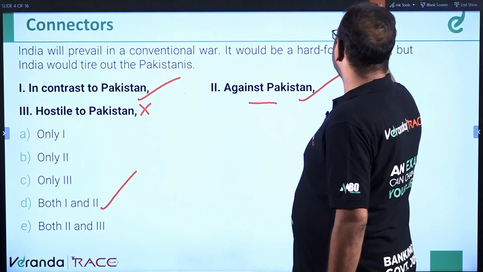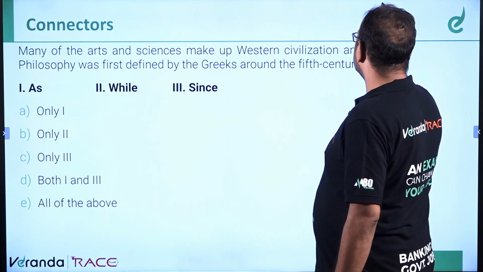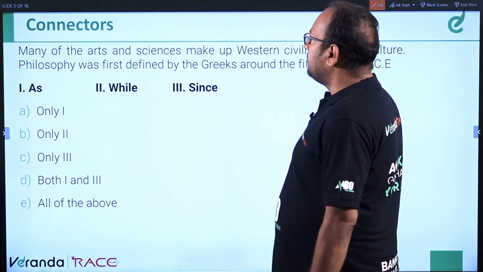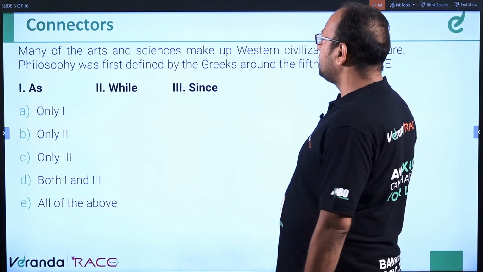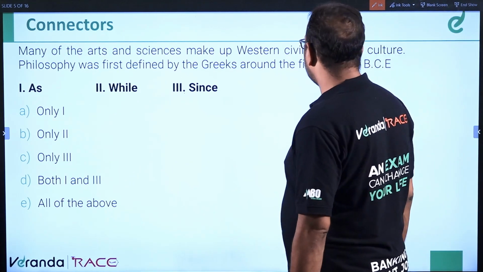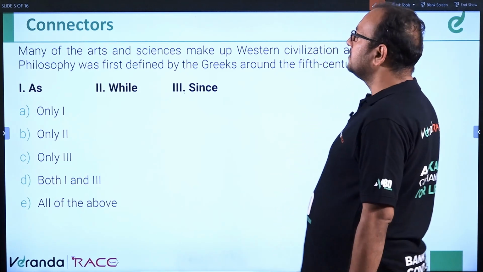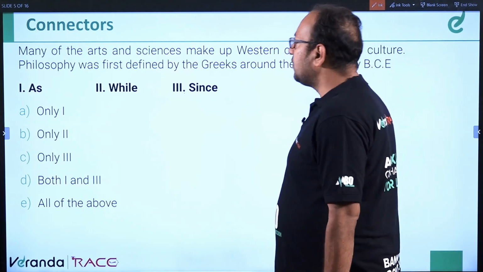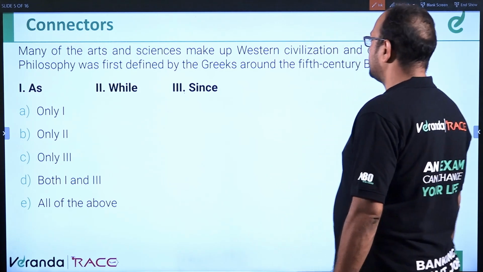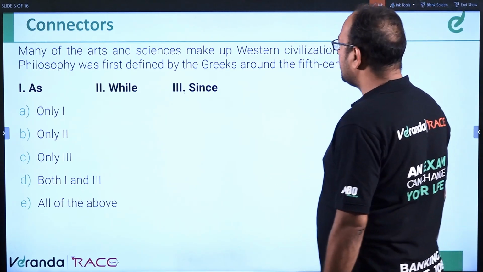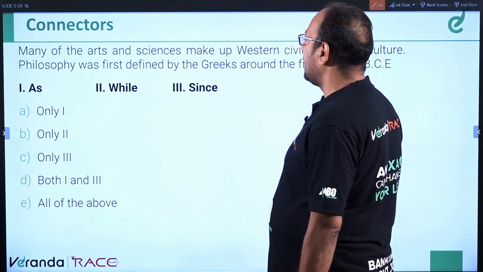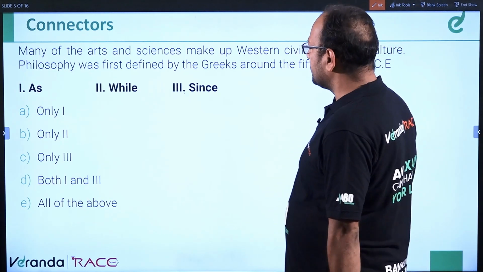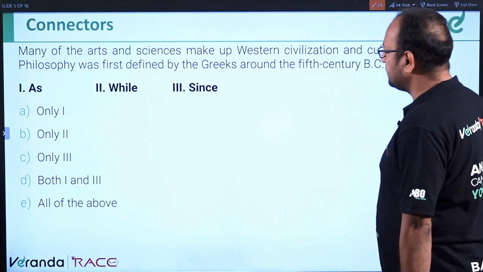Okay, let's move ahead to the third question. Many of the arts and sciences make up Western civilization and culture. Philosophy was first defined by the Greeks around the 5th century BCE. Okay, so we can use, like, many of the arts and sciences make up Western civilization and culture, as philosophy was first defined by the Greeks around the 5th century BCE.